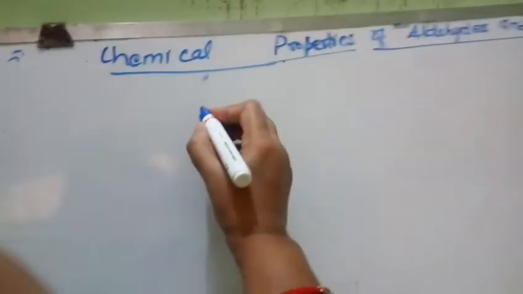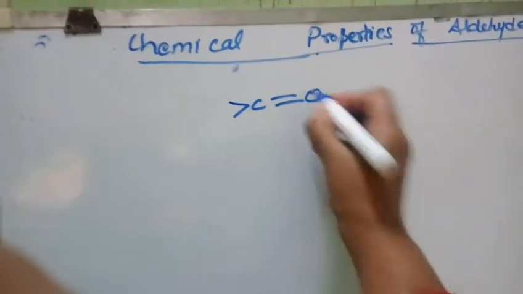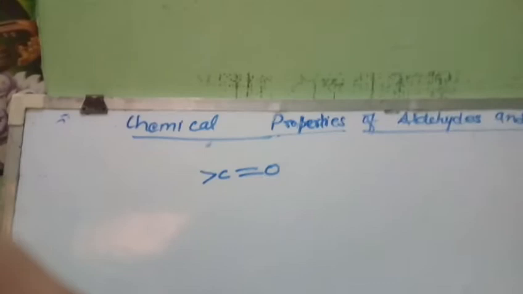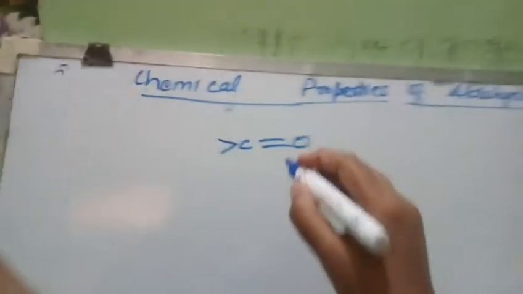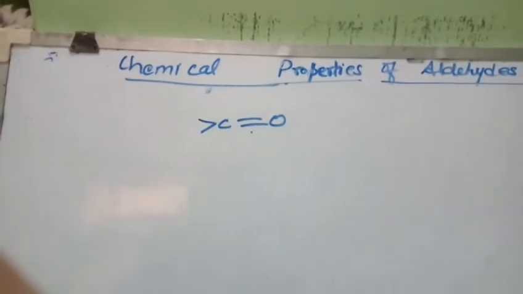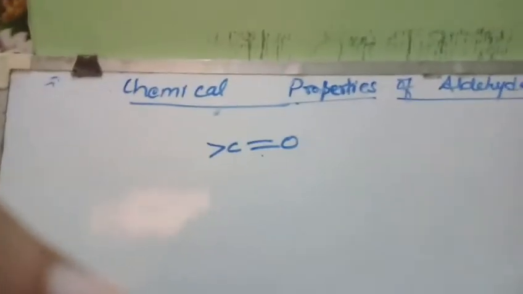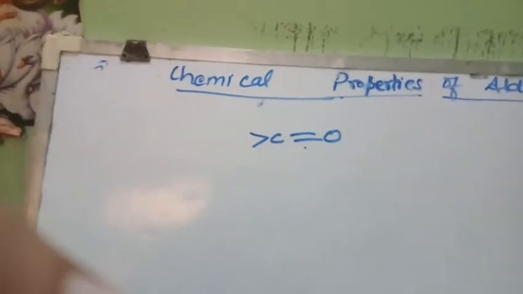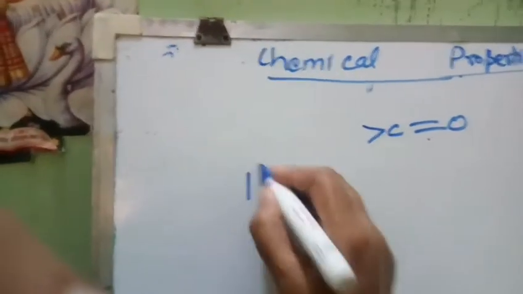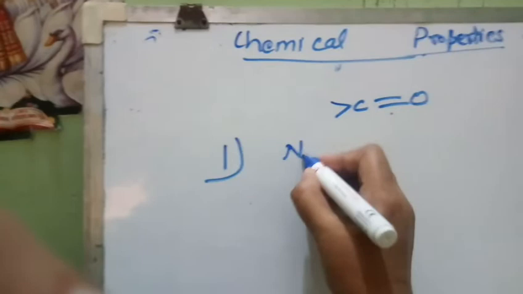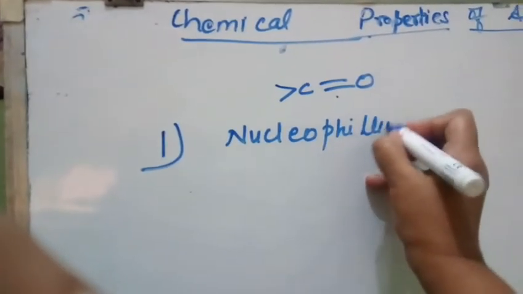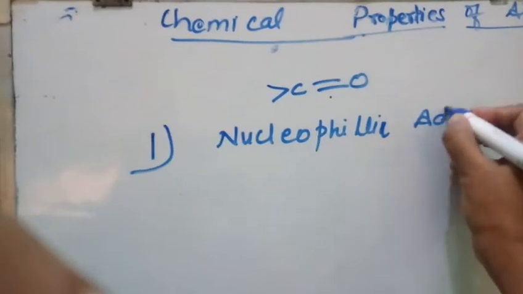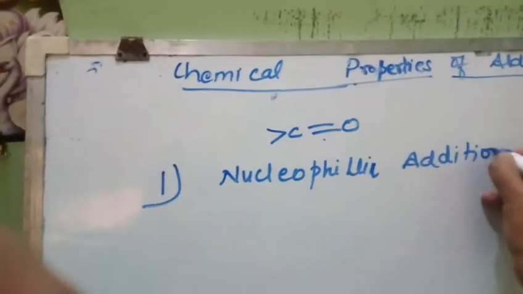Now you know that aldehydes and ketones both contain the carbonyl group, hence they undergo similar types of reactions. Though a double bond is present, contrary to the electrophilic addition reaction, they will undergo nucleophilic addition reactions, right? So the reactions undergone by aldehydes and ketones are categorized as nucleophilic addition reactions, which are the major reactions shown by aldehydes and ketones.